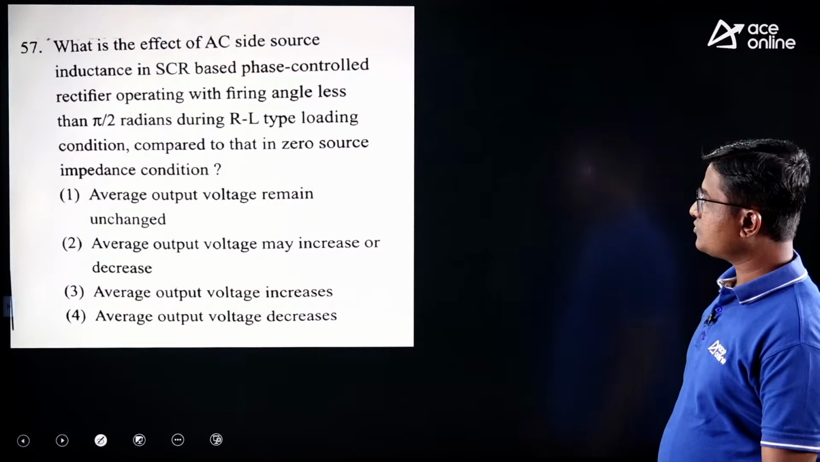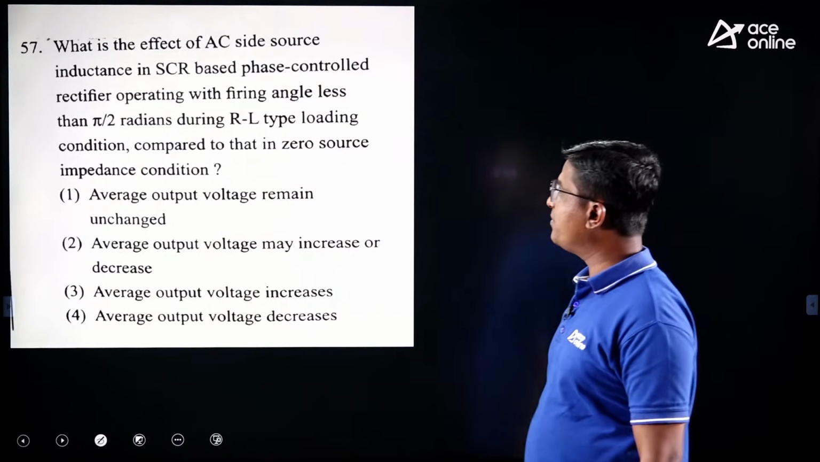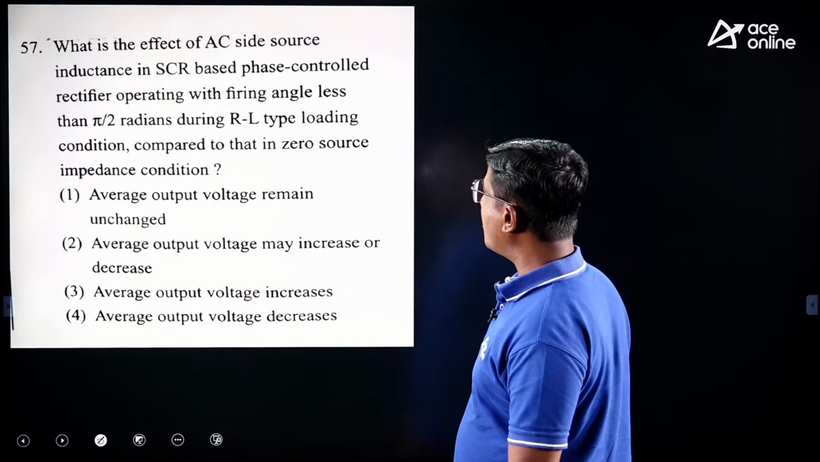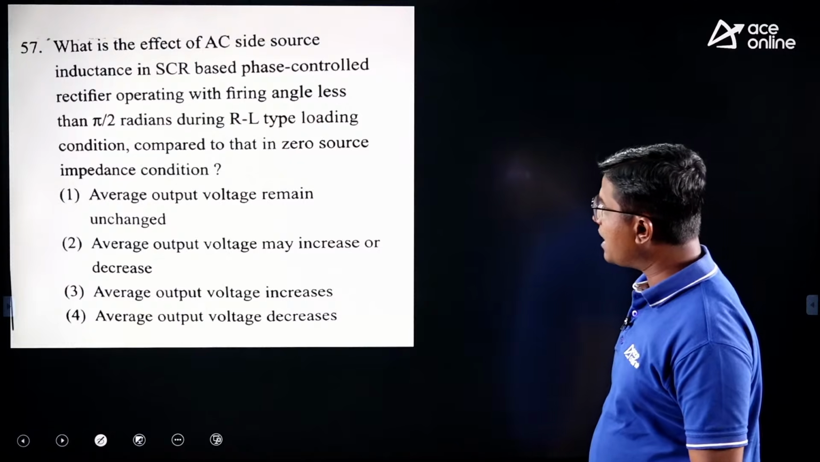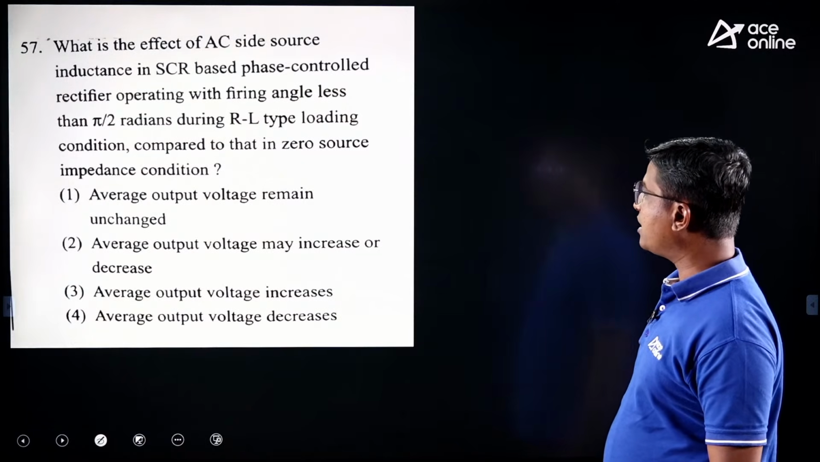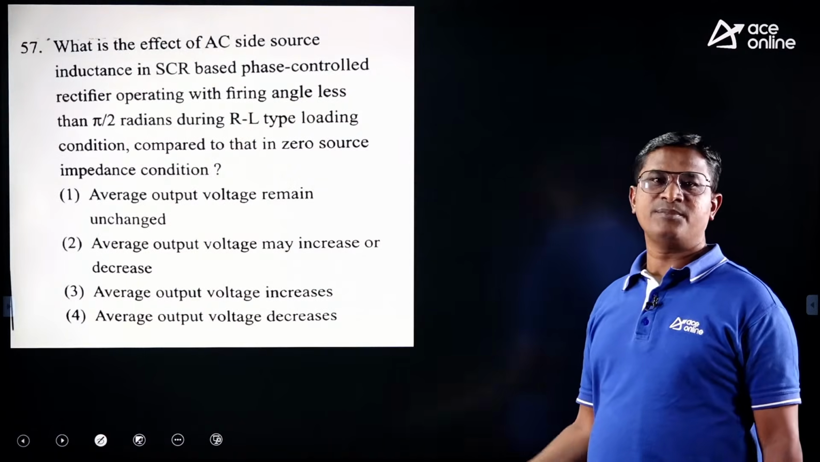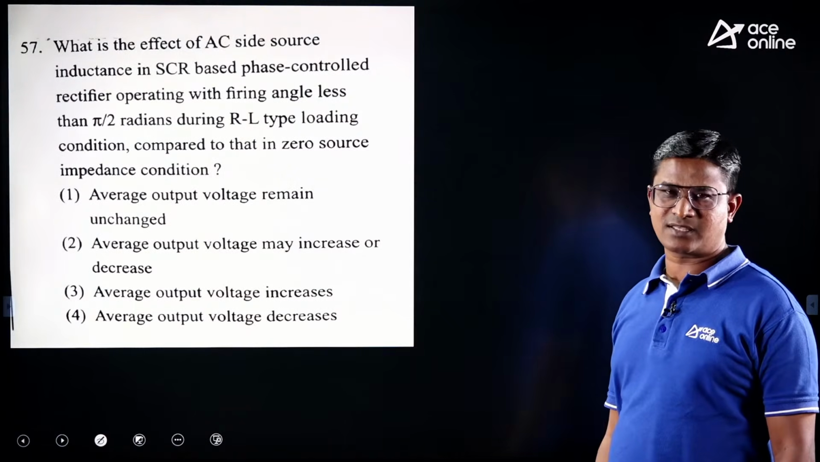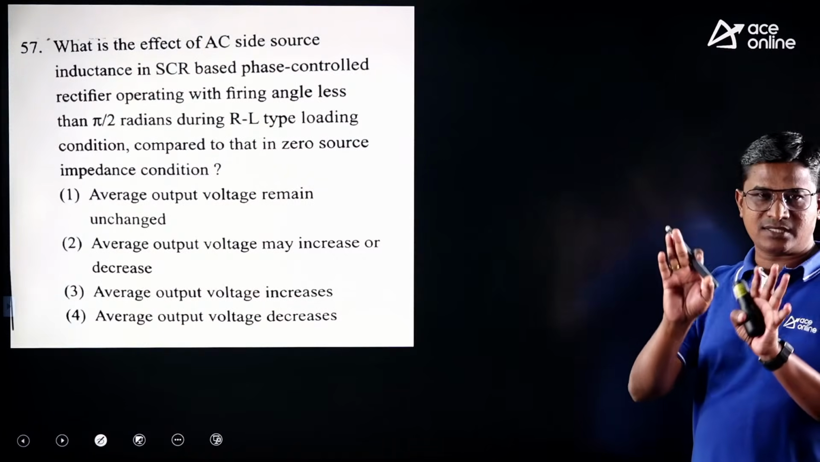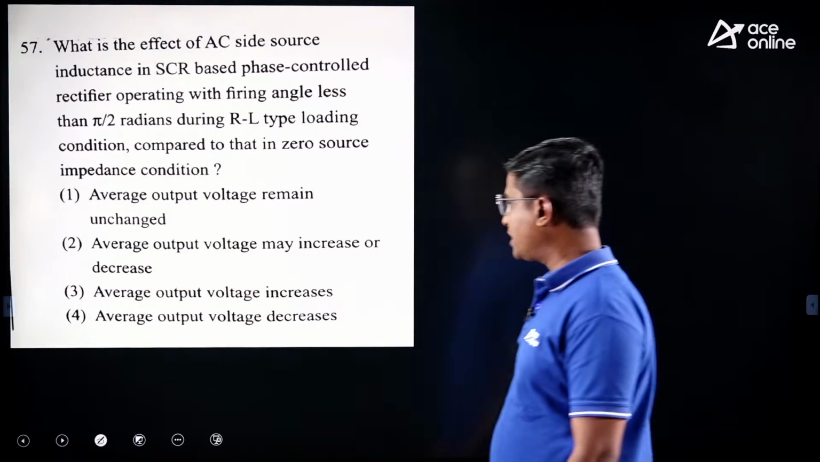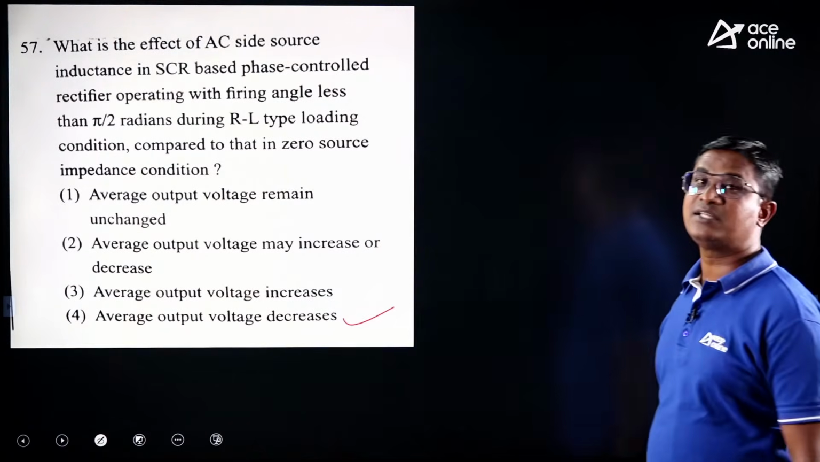Alright. What is the effect of AC side source inductance in an SCR based phase control rectifier operating with a firing angle less than pi/2 radians during RLE type loading condition compared to that in zero source impedance condition? Means what is the effect of source inductance they are asking. We know source inductance reduces the output voltage. Okay, so if you check the options, the correct option is option 4, average output voltage decreases.